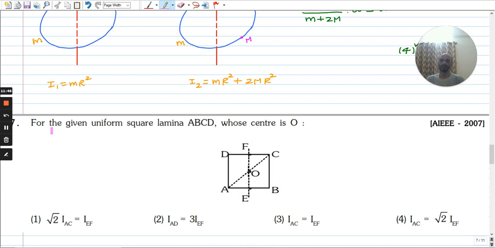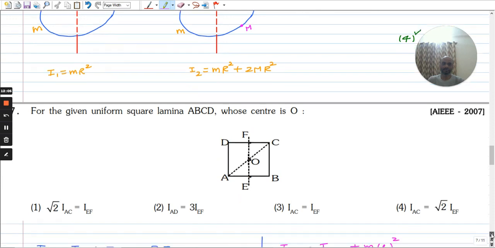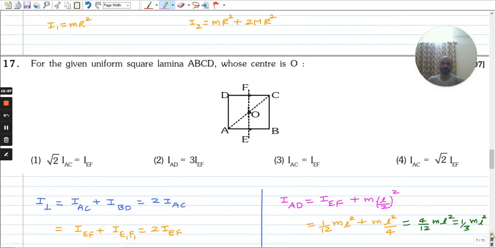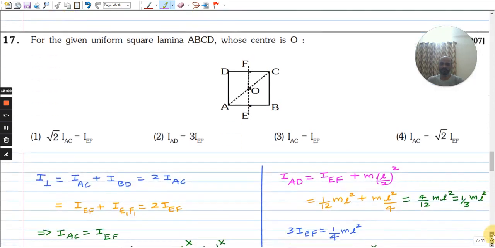For a given uniform square lamina ABCD whose center is O, we have to compare the moment of inertia about the axes AC and EF, AD and EF, and so on. So we have to compare the moment of inertia about different axes given in the options. We can analyze the options individually.